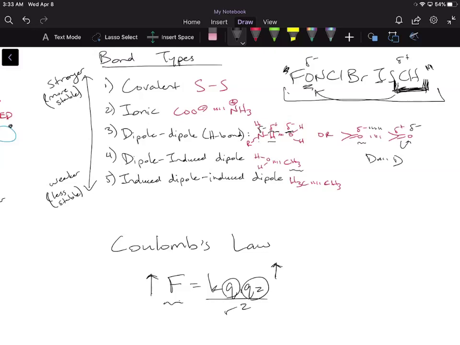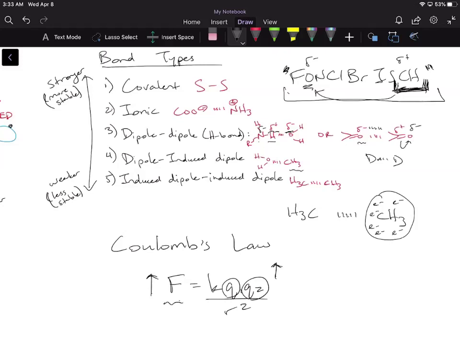And I know on the study questions, there's phrasing that says transient asymmetric. What the study question is trying to say is that if you looked at the electron cloud surrounding these molecules, the electrons are freely floating around these things at all times.